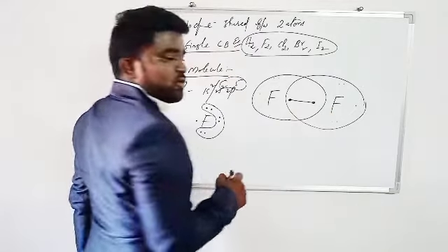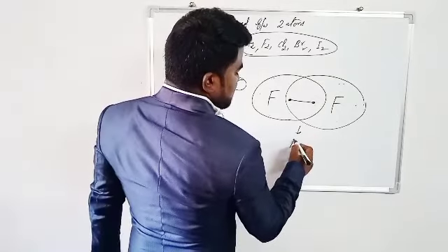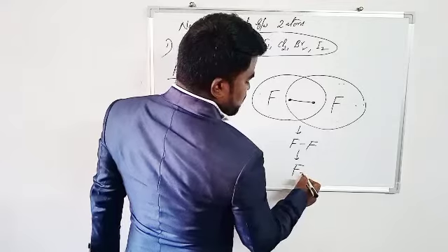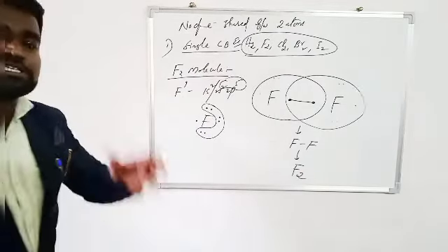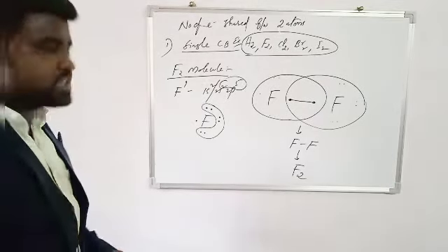Finally a bond forms between the two fluorines. It appears as F-F, giving the F2 molecule. This is the formation of a single covalent bond in fluorine. I hope everybody understands.